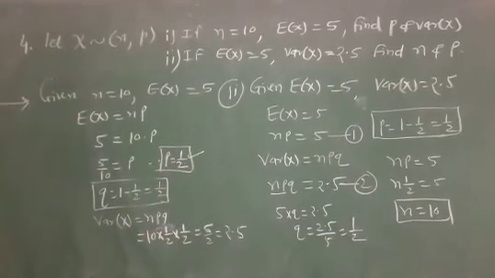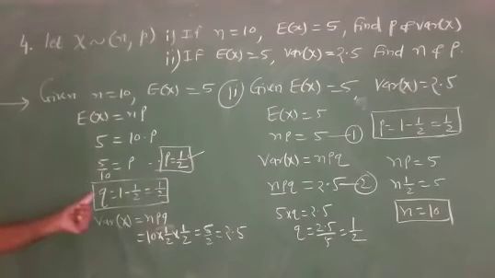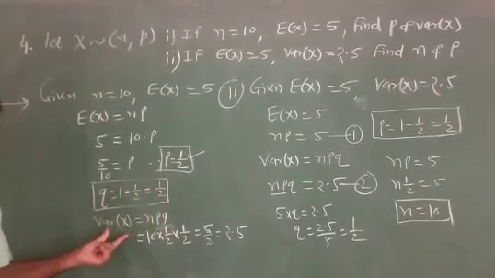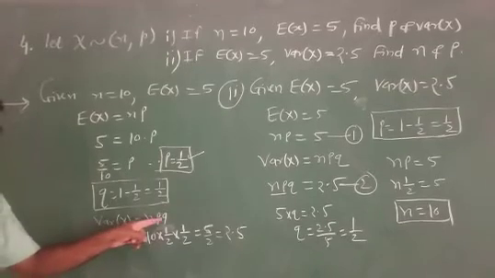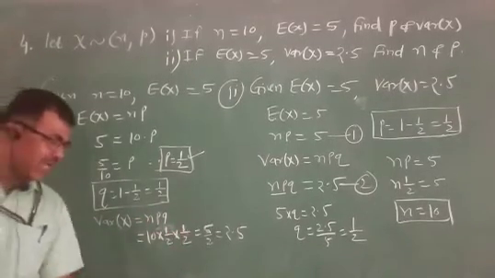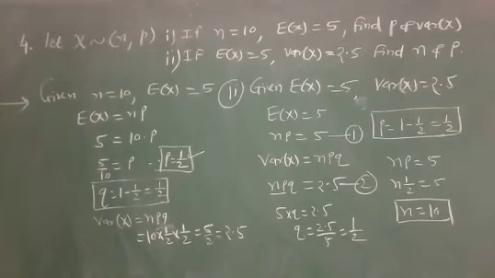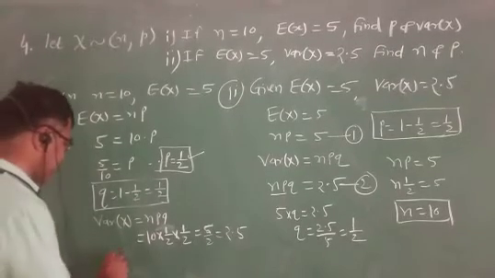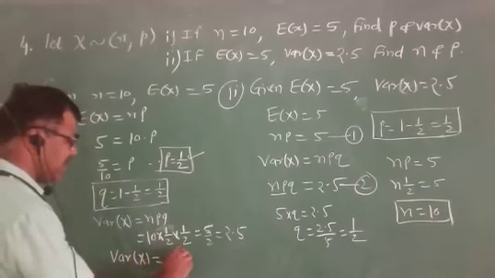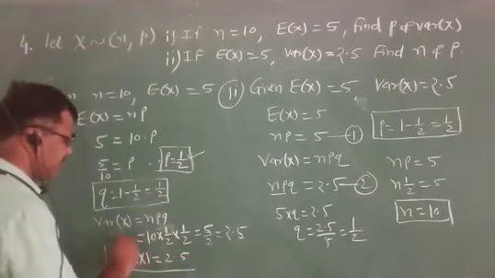Number 2, for variance of x, q equal to 1 minus half equal to half. Variance of x equal to npq, that is 10 into half into half equal to 5 by 2 equal to 2.5. That is, variance of x equal to 2.5.